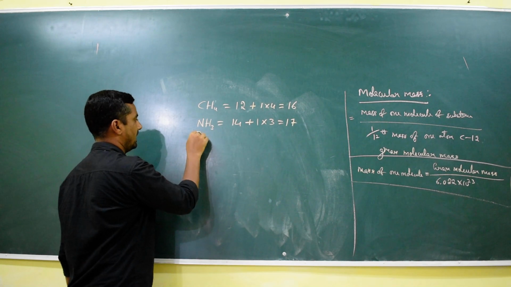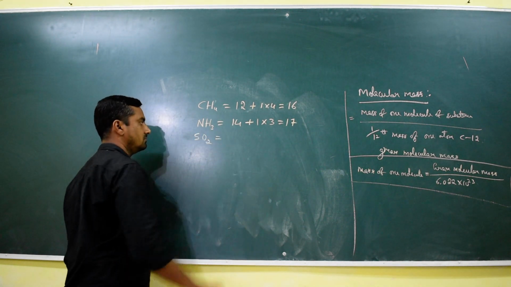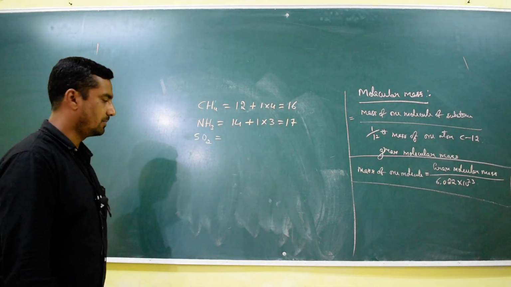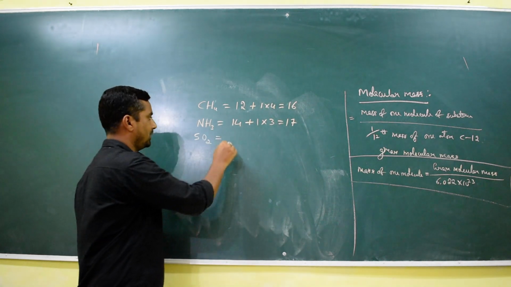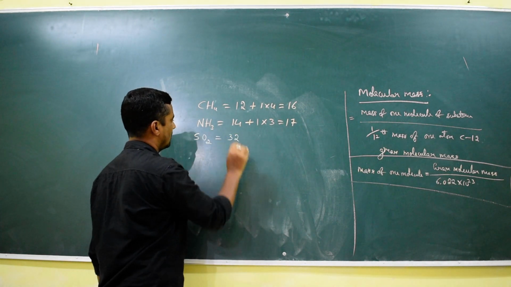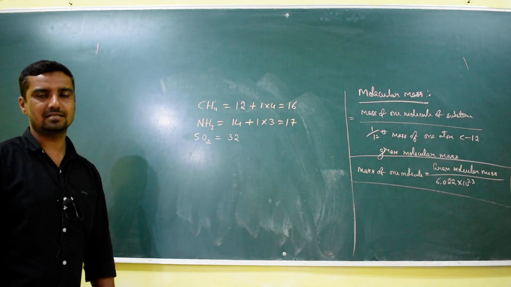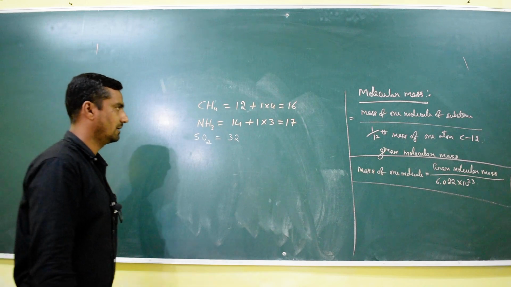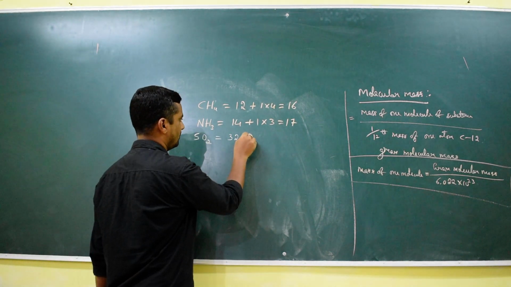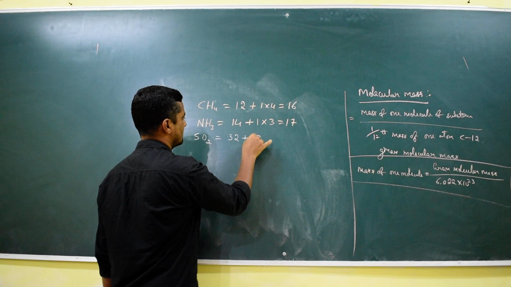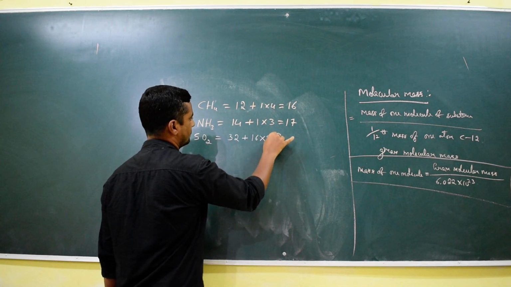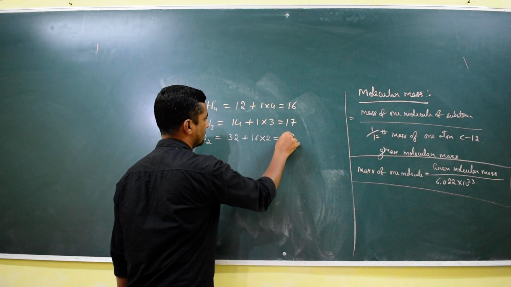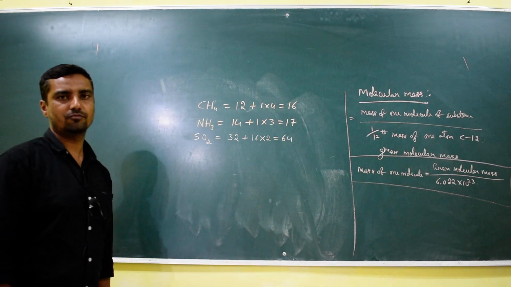Now sulfur dioxide, SO2. The molecular mass of sulfur is 32. The atomic number is 16, the mass number is 32. We just go for the mass number, not the atomic number. Mass number 32 plus oxygen, here it is 16 into 2, that is 32. 32 plus 32, that is 64. The molecular mass is 64, right?